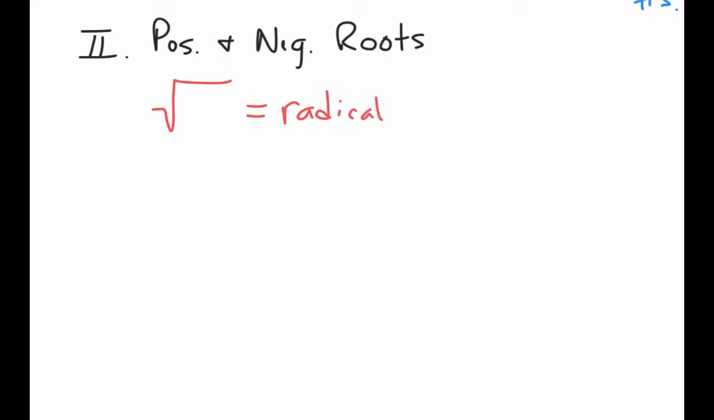So radical sign. If you have one of those radical signs, it always is going to give you a positive answer. So I'm going to say dash gives the positive, sometimes they refer to it as the principal, gives the positive square root.